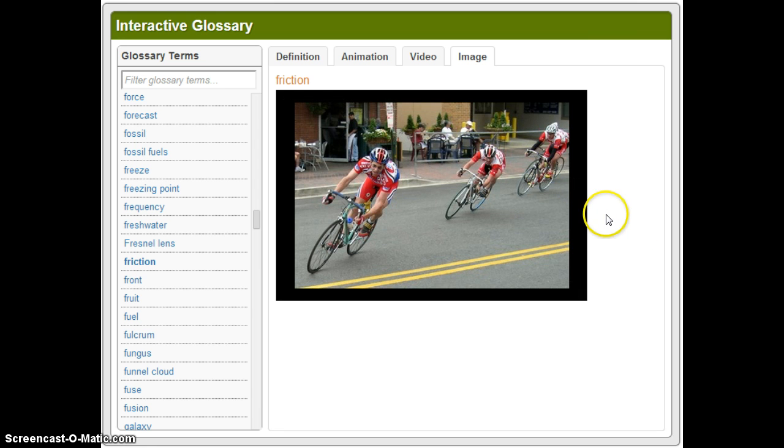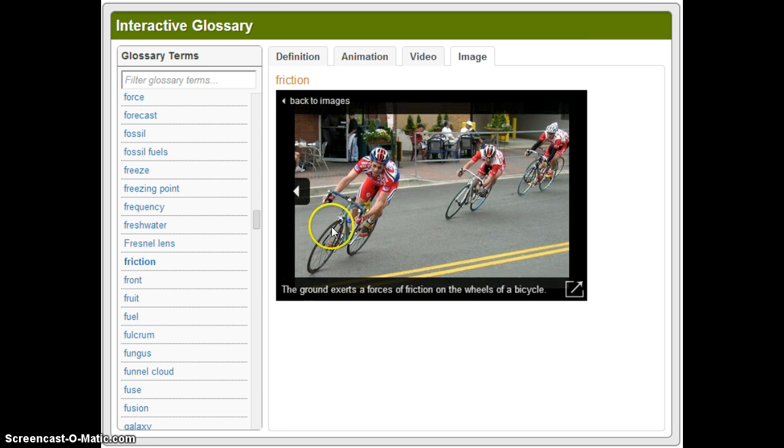And here we have another example, where we have the tires. We know that bicyclists have brakes on their bicycles too. We've got friction that occurs between the wheel and the pavement, and that keeps the bicycle in a steady motion, but then it slows down whenever the brakes are applied.